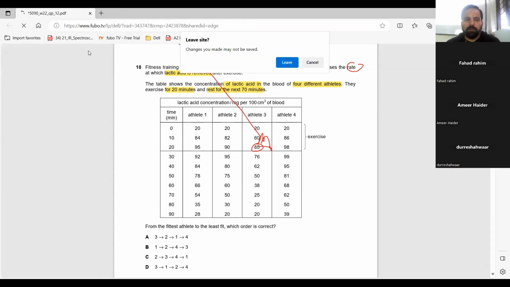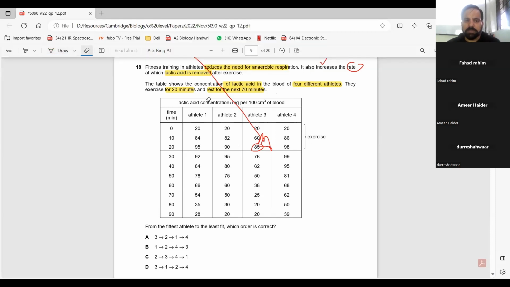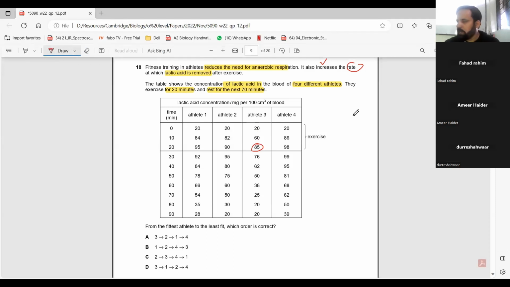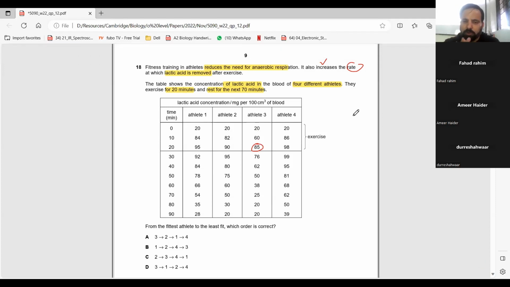If you keep exercising, if you keep walking every day, so your blood will have more RBCs, to provide more oxygen. Your body will have more RBCs, more hemoglobin, so your body will shift to anaerobic respiration later.